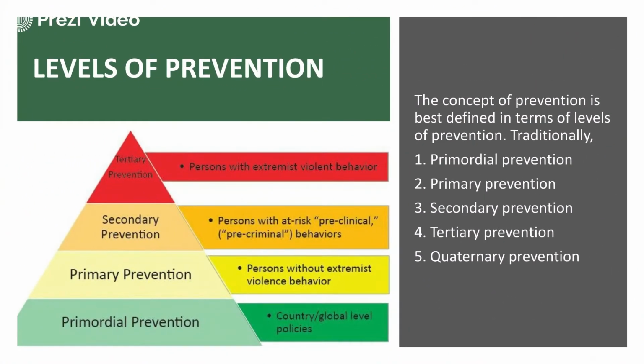So talking about the different levels of prevention, it has been categorized like primordial. Primordial means at a very initial stage. Suppose you want to prevent the spread of contaminated water which causes cholera, or you want to prevent the spread of AIDS, or any other cancer. For that, the first is the primordial prevention.